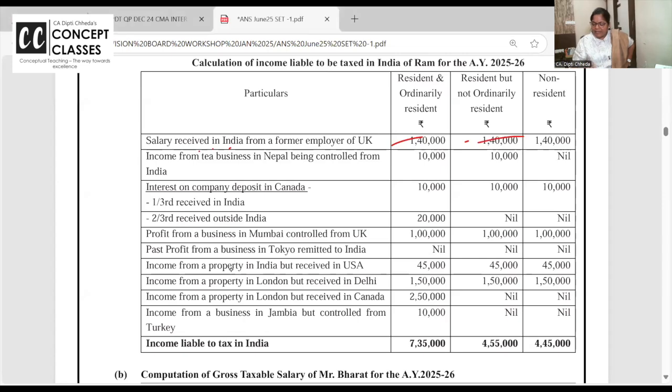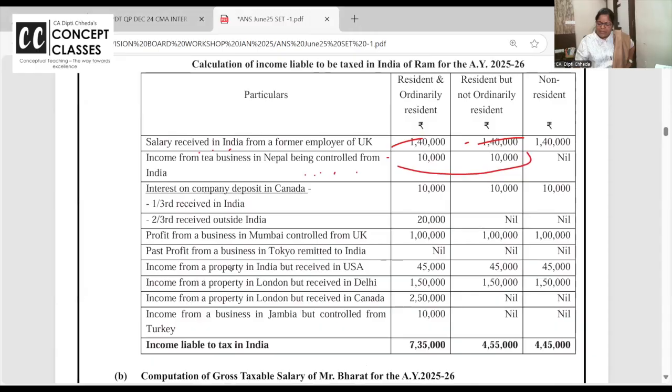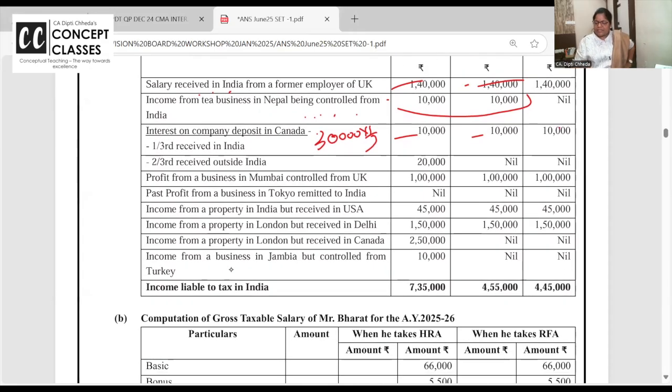Salary received in India, taxable for all. Income from tea business in Nepal controlled from India, only in these 2 cases. Interest on company deposit in Canada: actually it's 30,000, but say 1/3 is received in India. If 1/3 is received in India, then it is taxable for all. 2/3 is received outside India, only for the first one.